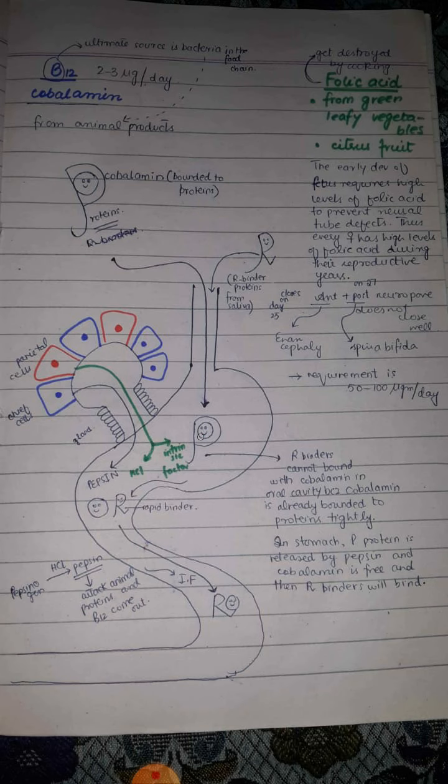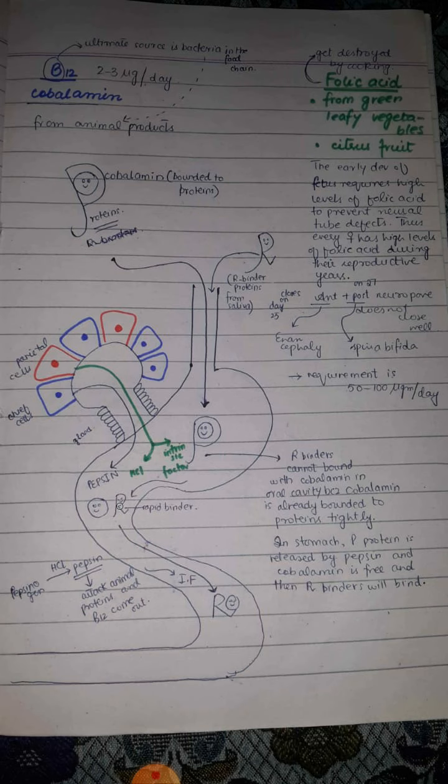Now this free vitamin B12 binds with a specialized protein called R binder protein, which comes from the saliva. It comes to the stomach, and when the animal protein is digested and vitamin B12 is set free, the R binder protein binds itself with the B12.